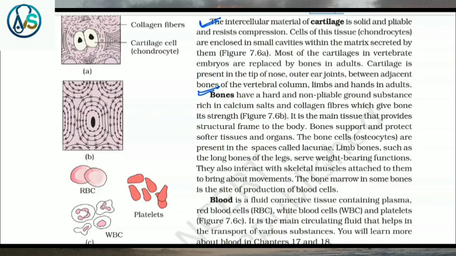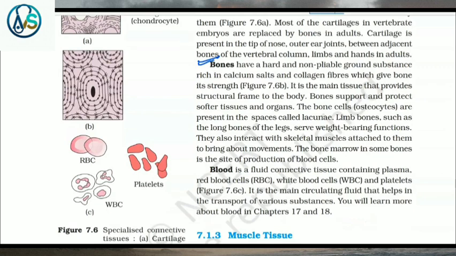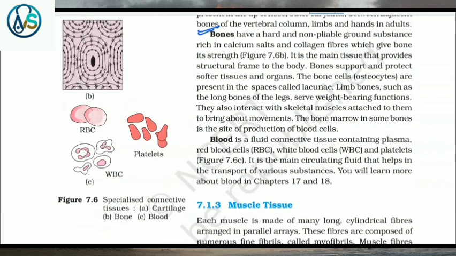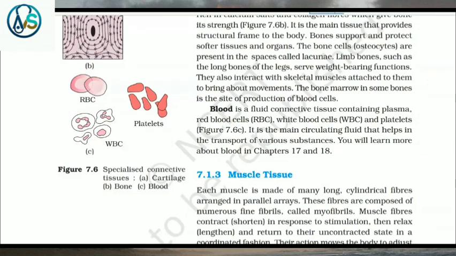It is the main tissue that provides a structural frame to the body. Bones support and protect softer tissues and organs. The bone cells, that is, osteocytes, are present in the spaces called lacunae. Limb bones such as the long bones of the legs serve weight-bearing functions. They also interact with skeletal muscles attached to them to bring about movements.